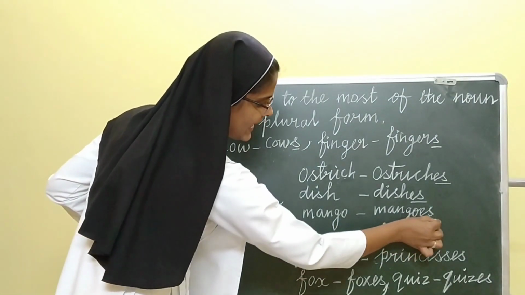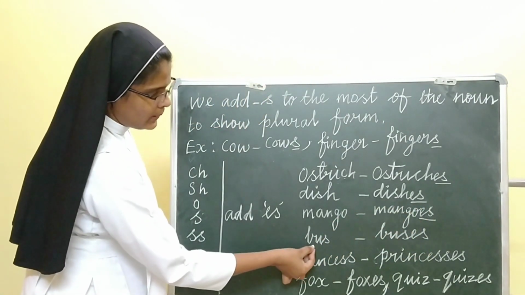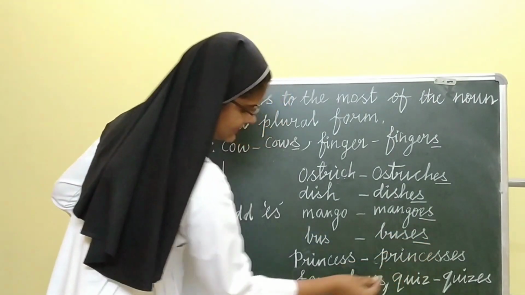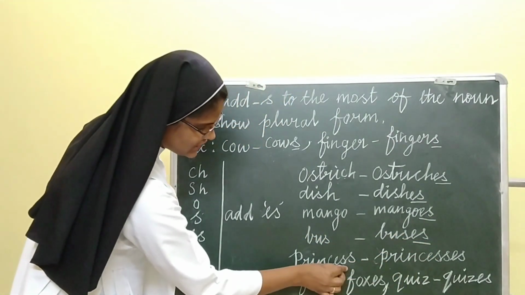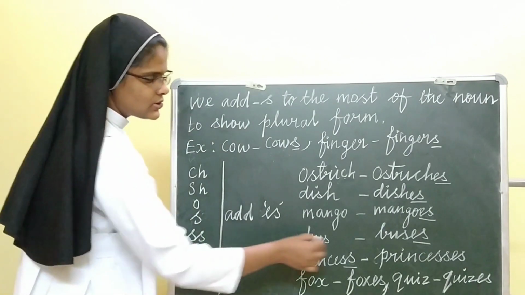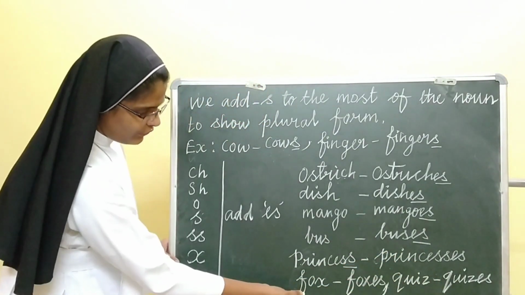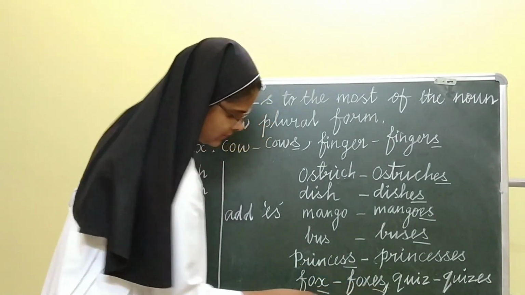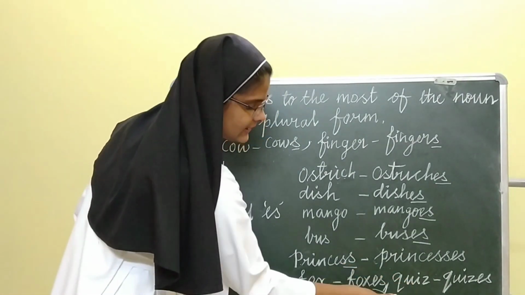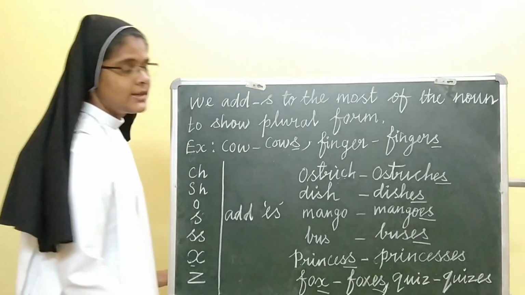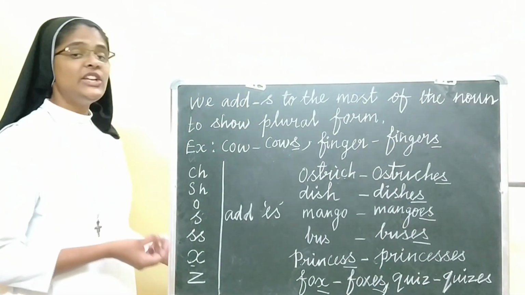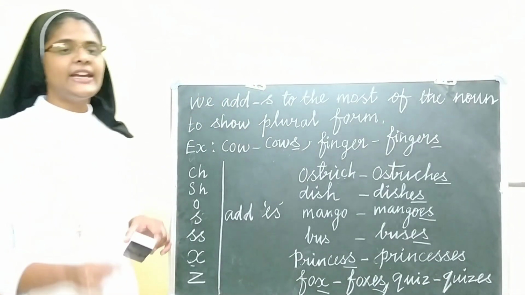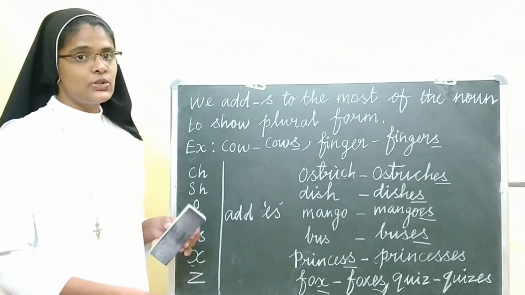Mango, mangoes. Bus, buses. Princess, it's finishing with ss, so princesses. Fox, finishing with x, foxes. Finishing with z, quiz, quizzes.